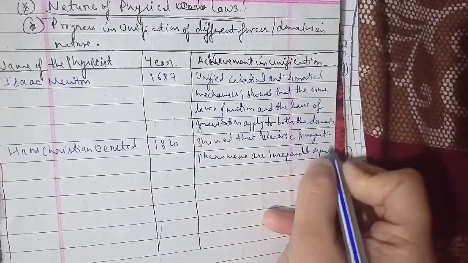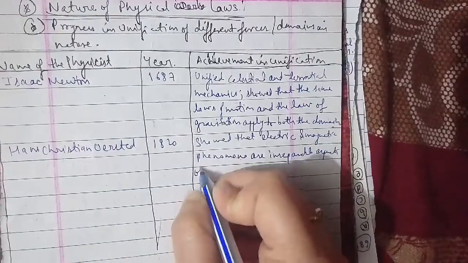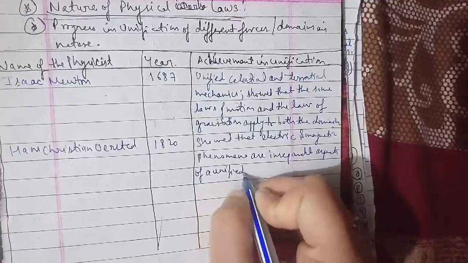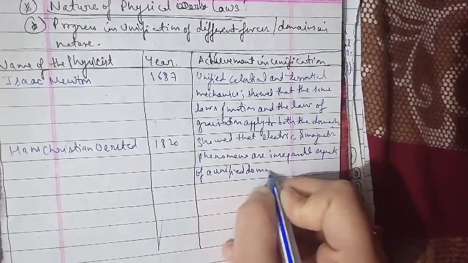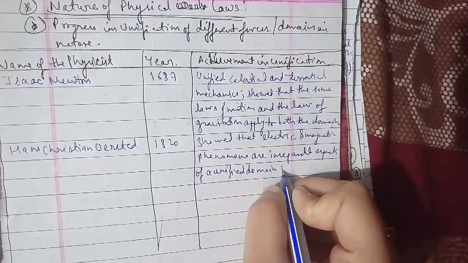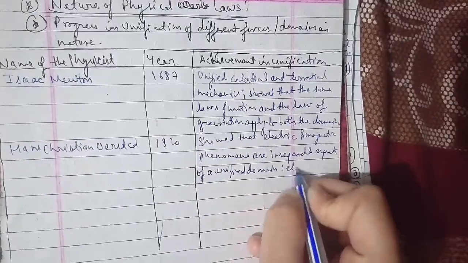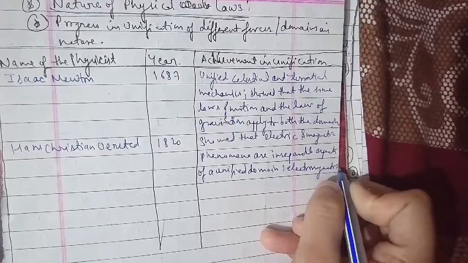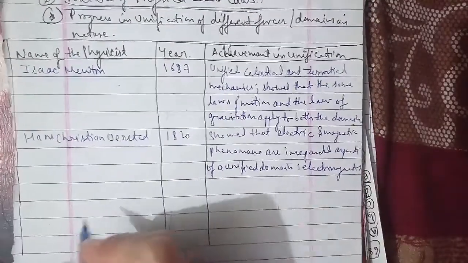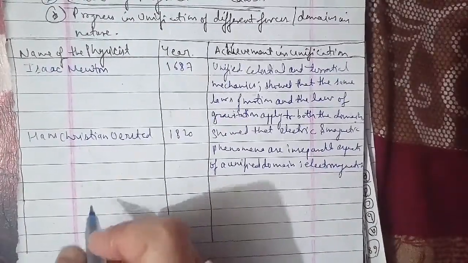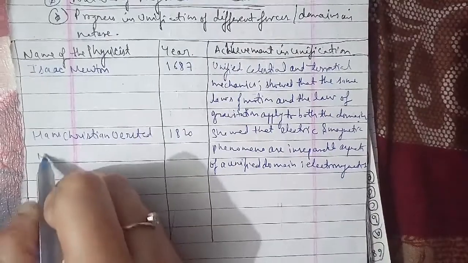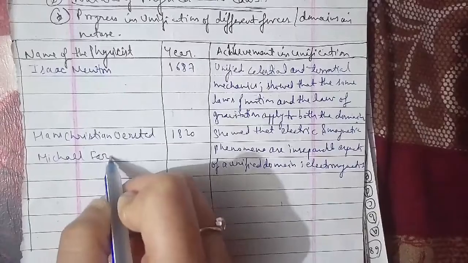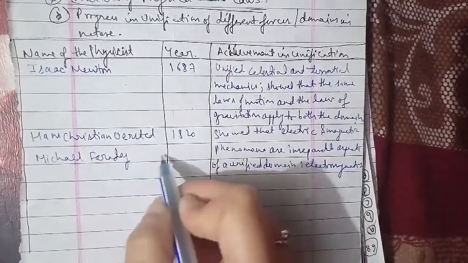And now we talk about Michael Faraday, in 1830. We're also talking about another one, James Clerk Maxwell, in 1873.